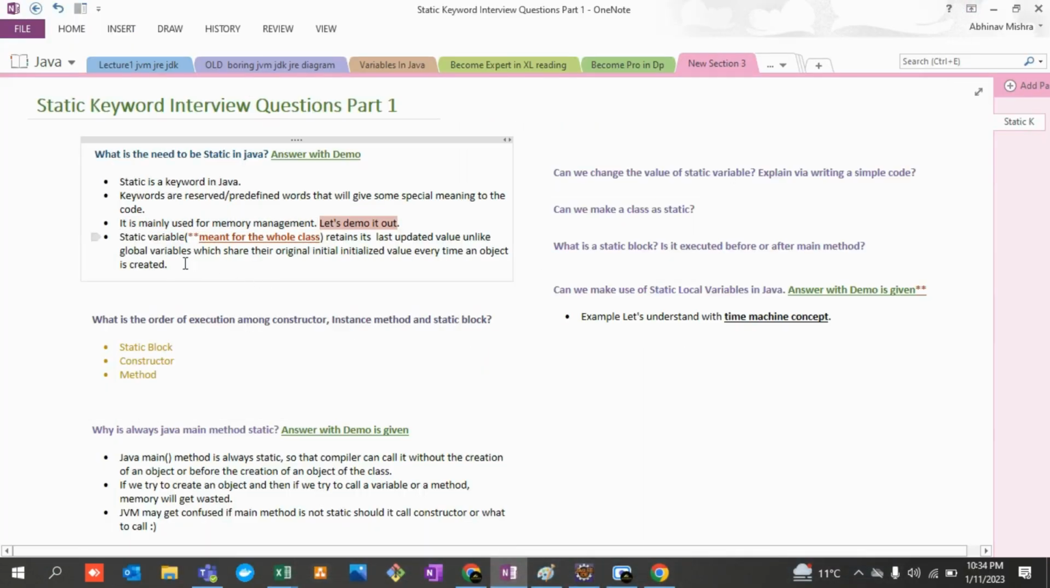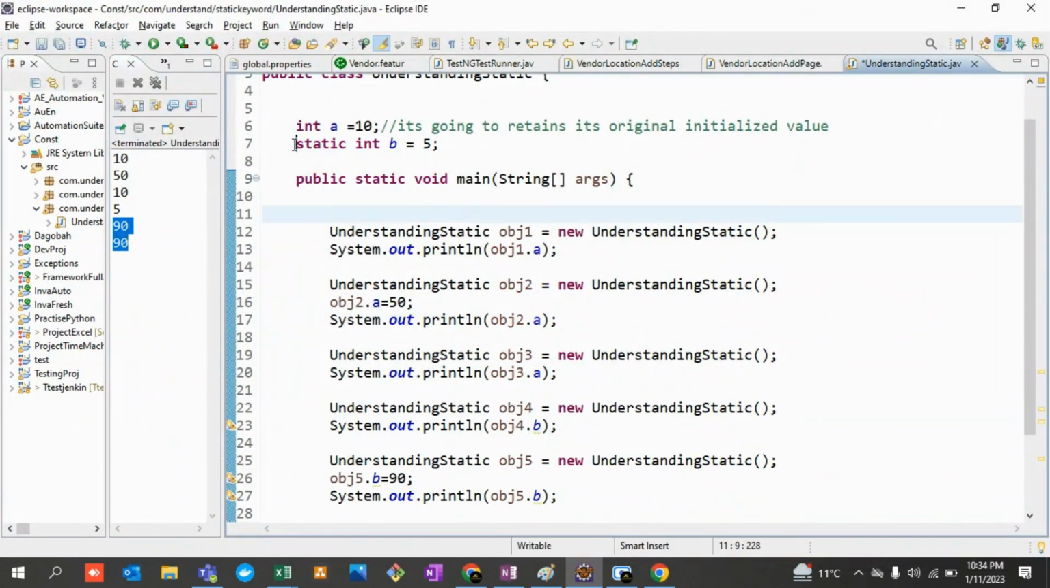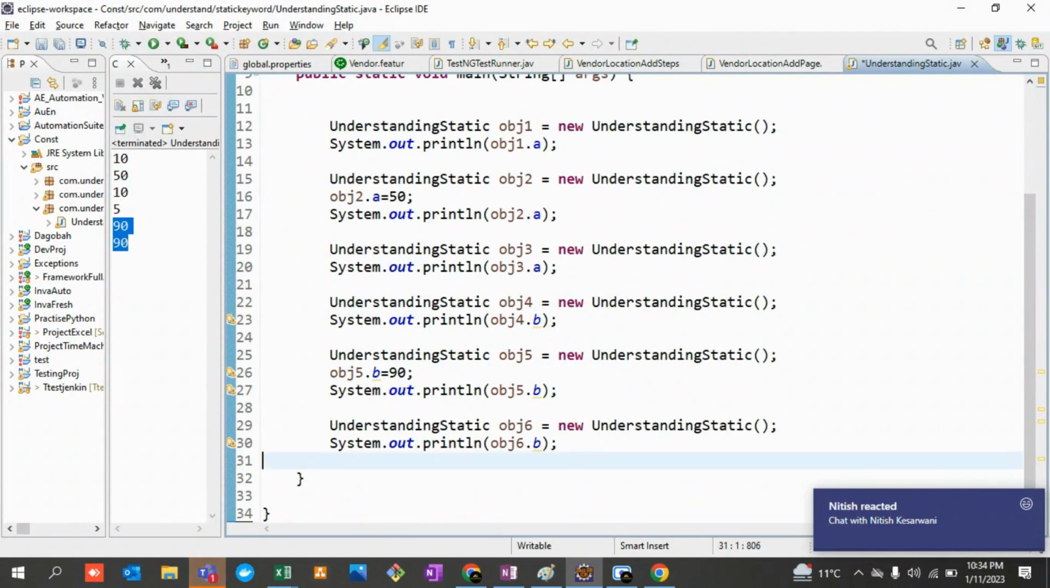I hope my point is clear, right? And a static variable retains its last updated value, unlike global variables, unlike non-static. I should update it over here. Non-static global variables share the original initialized value every time an object is created. So guys, I hope these 4 points are clear to you. And this is the need for static in Java, so that we can make use of efficient memory allocation, efficient memory optimization in Java. Once you declare a variable as static, it is going to keep its most updated value, the way I have told you guys over here, right?